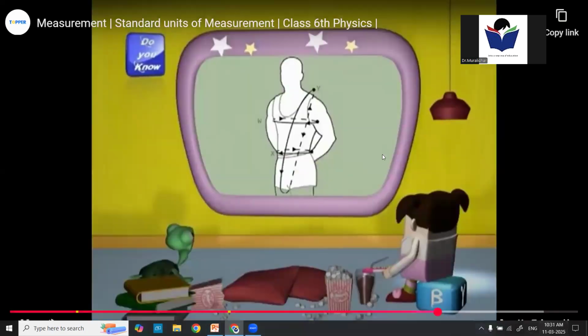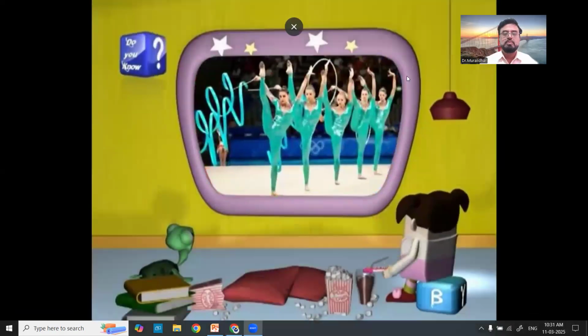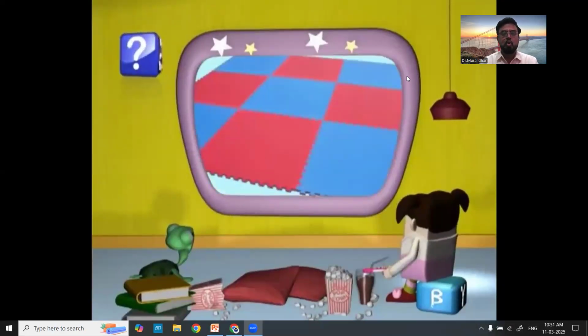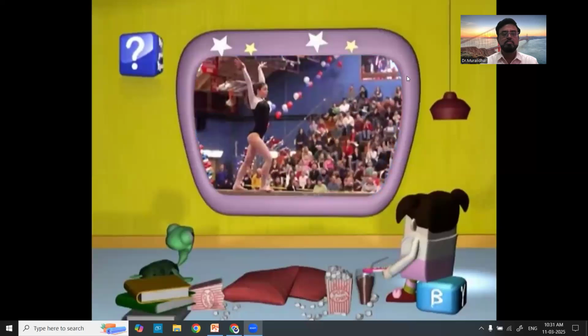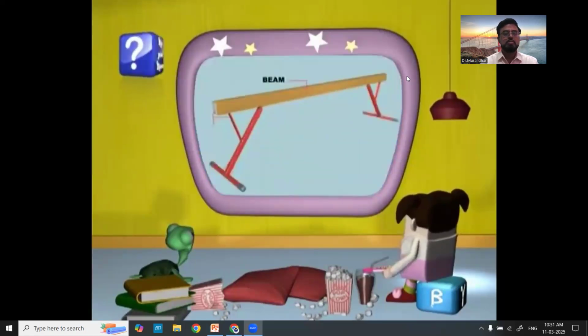Right. The measurements in sports, like gymnastics, are extremely important and can make the difference between winning and losing. Look at these gymnasts here, for instance. They perform on a mat measuring exactly 12 by 12 meters in area. And look at this girl gymnast here. She has to somersault and balance herself on a beam as thin as 10 centimeters.